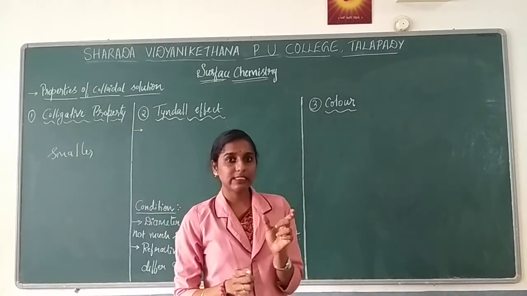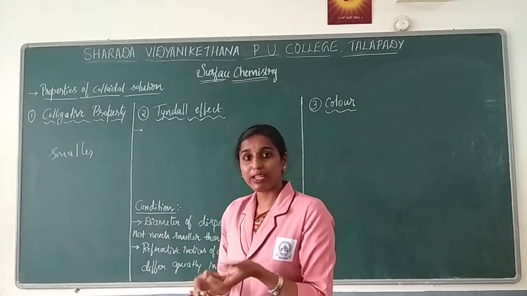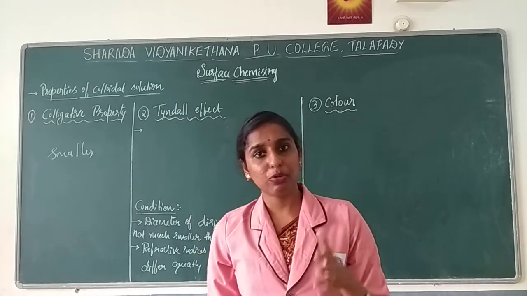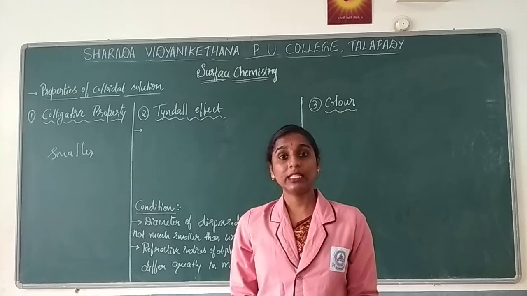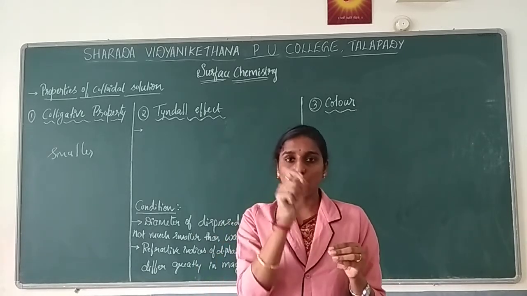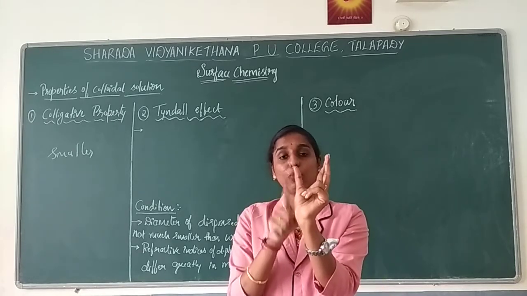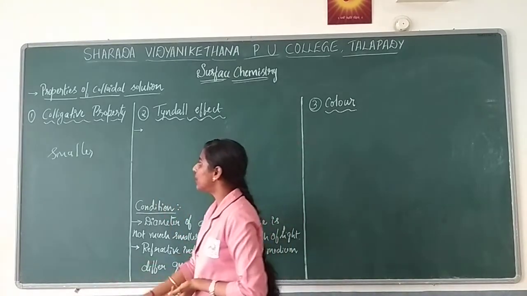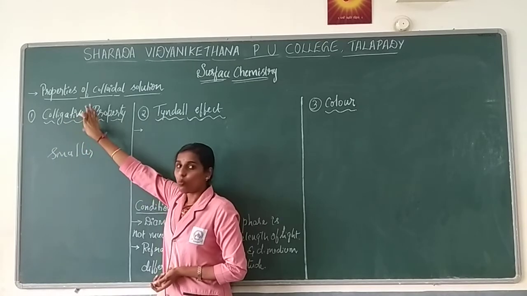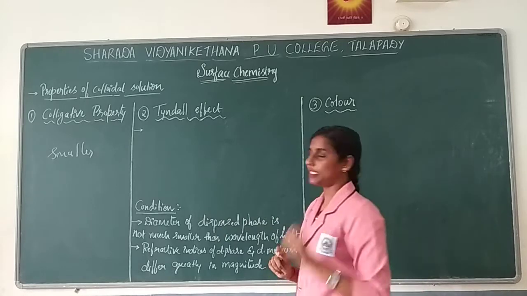The reason is, as I said, you are comparing true solution and colloids. When you see the size of the colloidal particle, it generally ranges between 1 nanometer to 1000 nanometer. That is when the number of particles aggregate. Otherwise the particle size is very small over here. So they will aggregate with one another and form a colloid. Based on the size we are saying your colloidal particles have a smaller colligative value when you compare with true solution. That is the first property, colligative property.